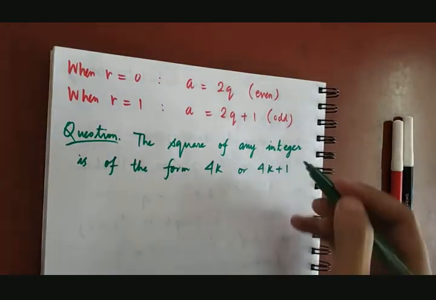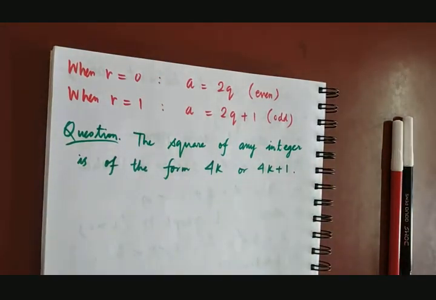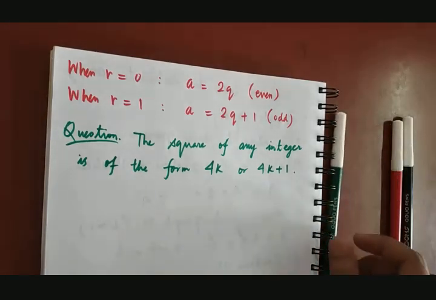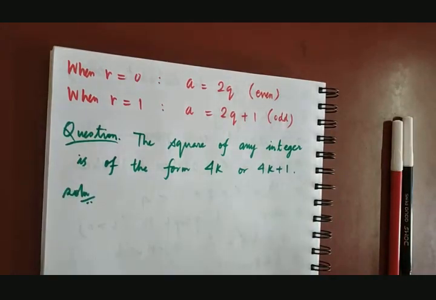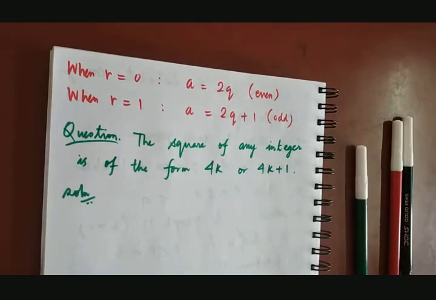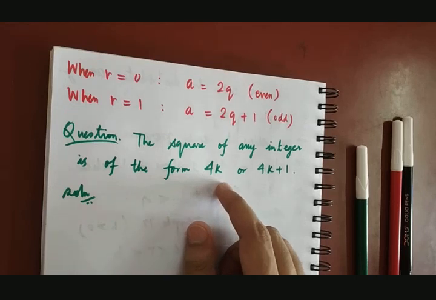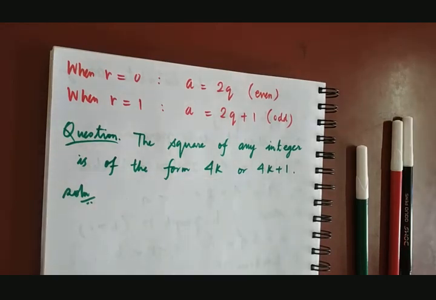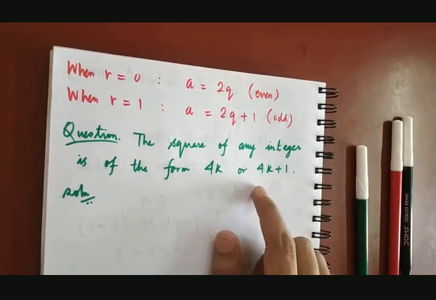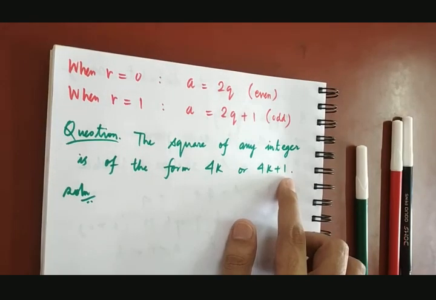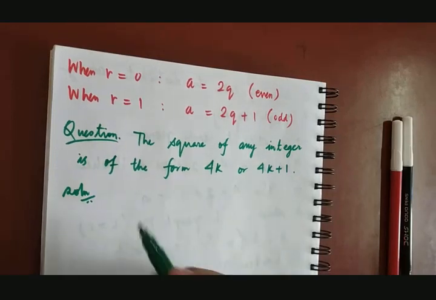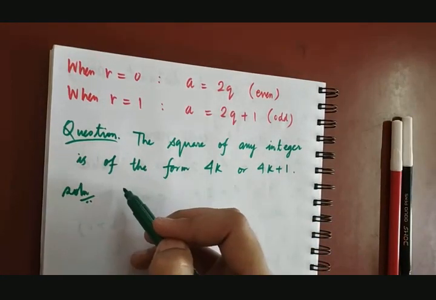This is one of the very interesting questions that we have to answer. What is the question? You take any integer, you square that integer, it is either of the form 4k, that is, it is completely divisible by 4, or the number when divided by 4 will leave a remainder 1. Getting my point?